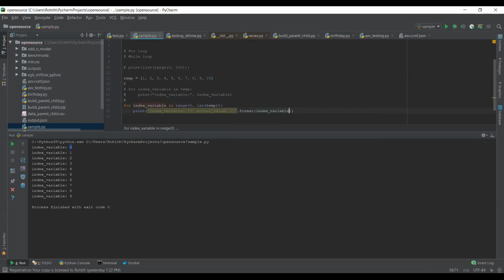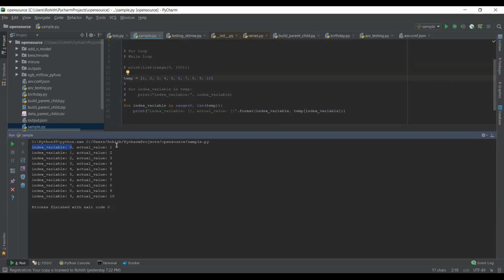So how do we access an array? In this manner. We have a temp, and then we are giving it the index variable. So this is how we access a list or an array in any kind of programming construct. So let's see what is the output. So can you see that? We can see that the index value is 0 and its actual value is 1. And its index value is 1 and its actual value is 2. So if you want to do the normal kind of looping where you don't want to specify in this format, then you can also iterate in this format.